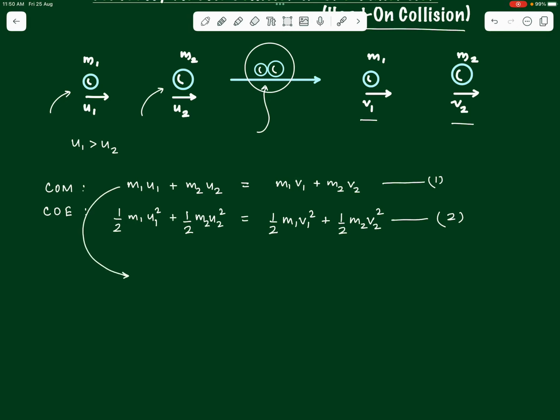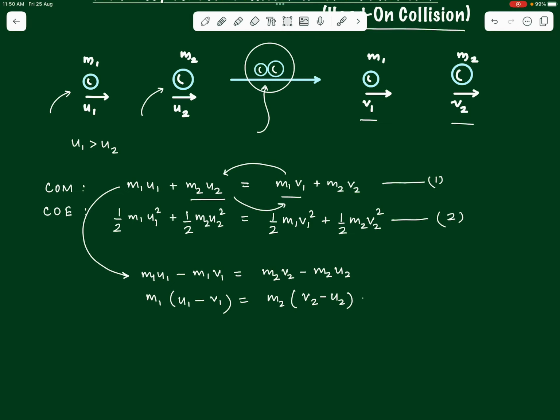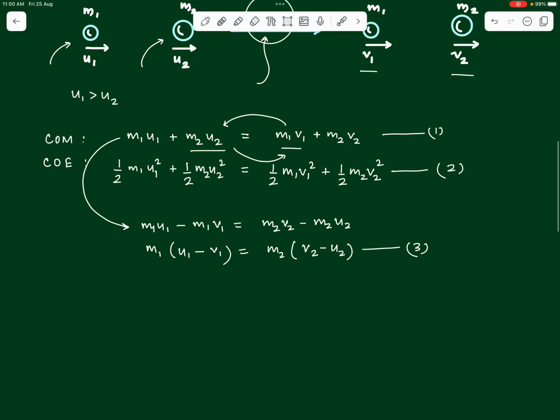So we first start with equation number 1, the conservation of momentum equation, and we modify this equation slightly. What we do here is, we take this term on the left side and take this term on the right hand side. So what do we get while we do that? m1 u1 minus m1 v1 is equal to m2 v2 minus m2 u2. See that we can take m1 common on the left hand side to get m1 into u1 minus v1 is equal to m2 taken common on the right hand side, which gives us m2 into v2 minus u2. Let's number this as equation number 3.